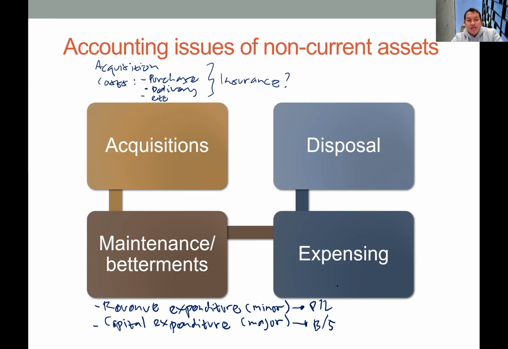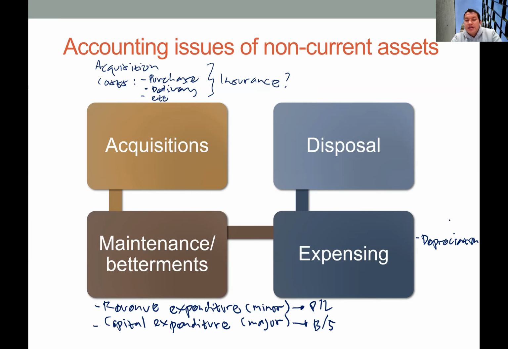That's the second stage, and the next one is expensing. One of the main characteristics of a non-current asset is that this type of asset has more than one accounting year of useful life. So the company needs to systematically allocate the cost throughout the economic life. Typically we use depreciation to allocate the cost of this asset throughout the useful life in order to maintain the matching principle, matching cost and revenue.